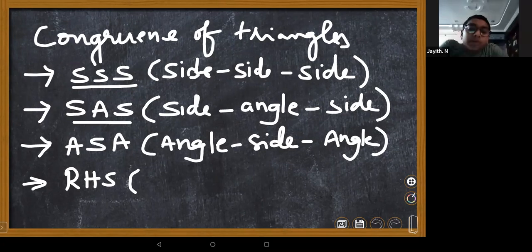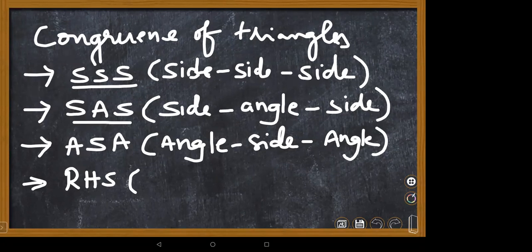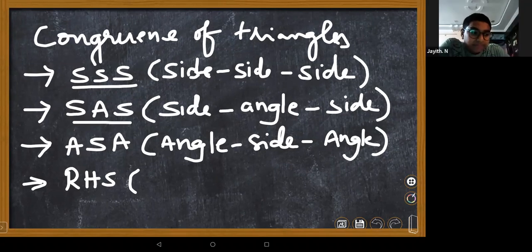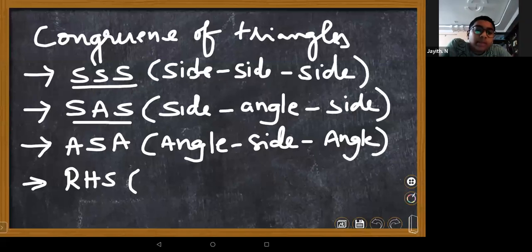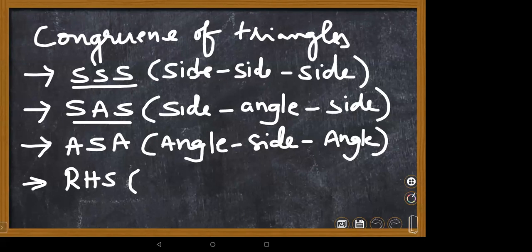Ma'am, I'm not able to identify which one to use. They'll give a triangle and ask which among the four formulas. By seeing only you can identify, children. Because the last one is right angle hypotenuse, that is okay. If sides are equal, obviously you will go with the first one. Only for the middle ones we have to decide between ASA and SAS. SAS is simpler because the angle is bounded by the sides.